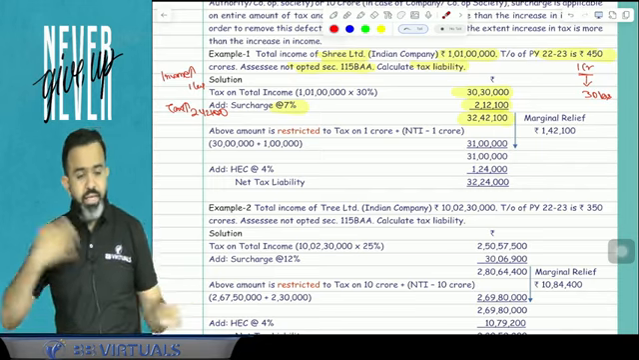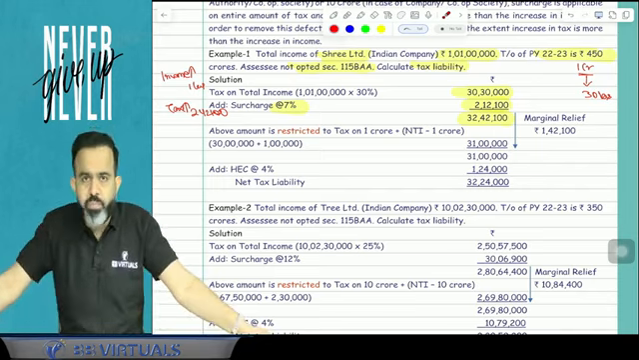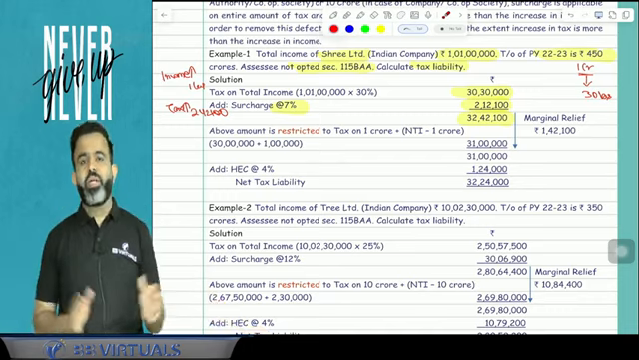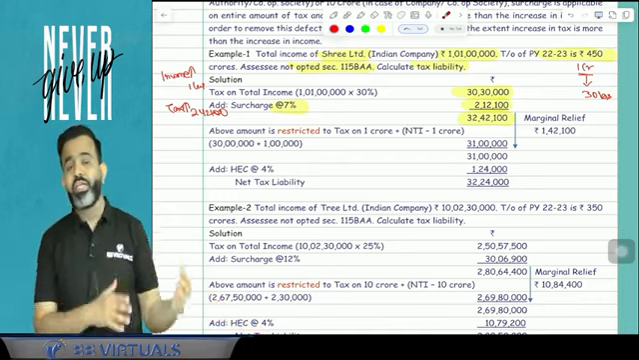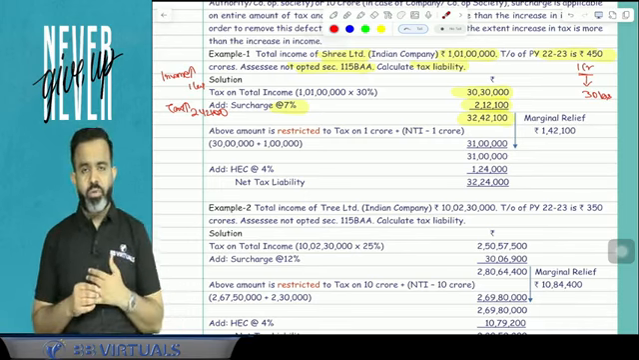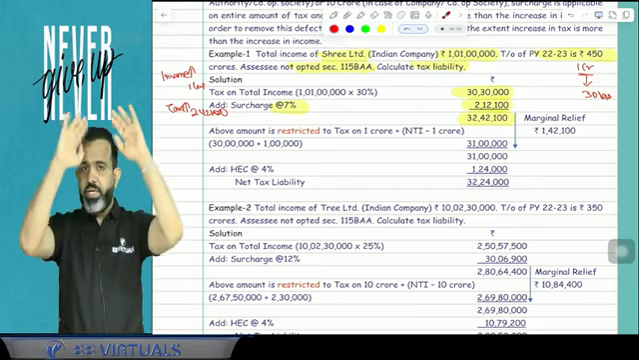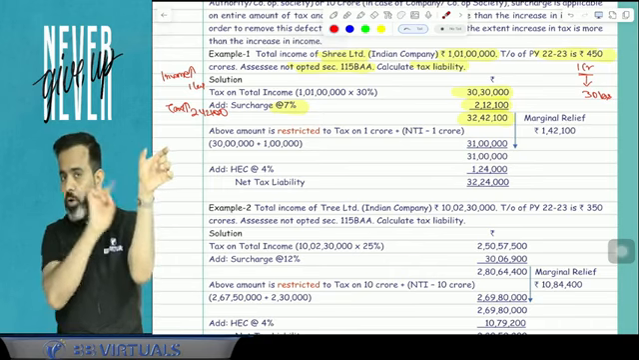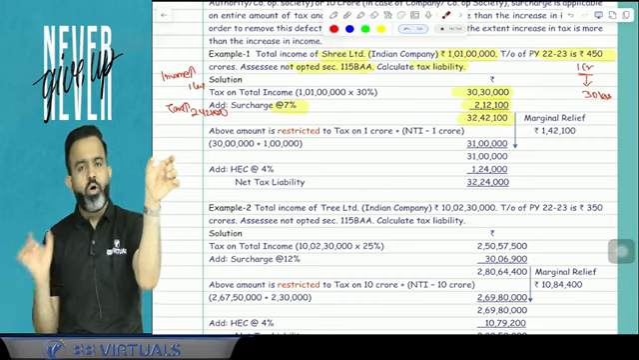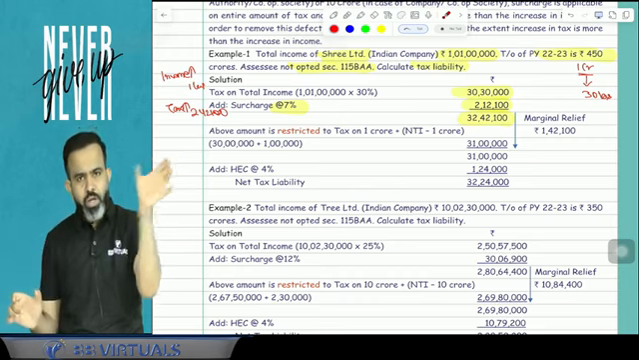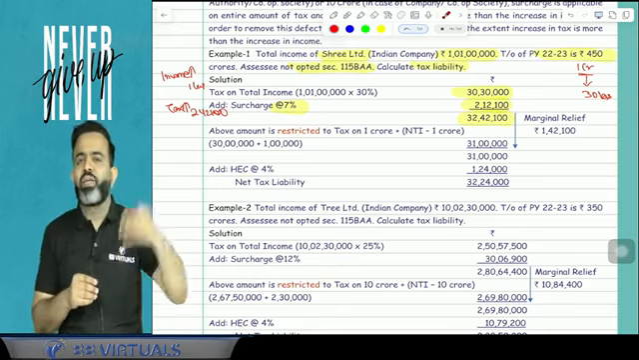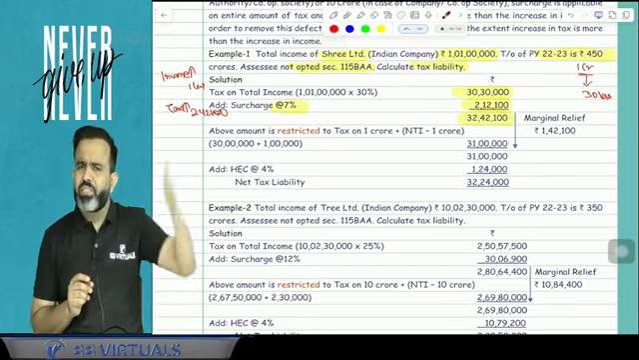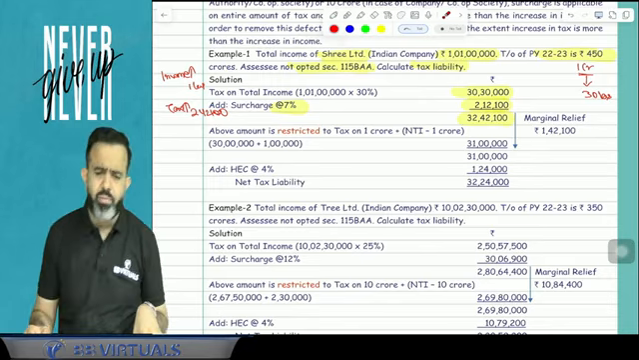So guys, what will you do? In case of individual, HUF, AOP, BOI, artificial juridical person, if your income is a little bit more than 50 lakh, 1 crore, 2 crore, 5 crore, or in case of a company, if it is a little bit more than 1 crore or 10 crore, or in case of a partnership firm, it is a little bit more than 1 crore, then guys, what will you do? First calculate the tax, add the surcharge, and after that just write: whatever amount comes now, this amount is restricted to tax on 50 lakh or 1 crore or 2 crore or 5 crore or 10 crore, plus NTI minus 50 lakh, 1 crore, 2 crore, 5 crore, 10 crore. And guys, that excess income just give to Nirmala Sitharaman ji. Whichever is lower, you have to continue. Automatically you will get the marginal relief.